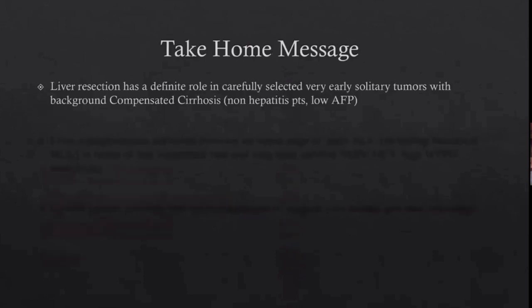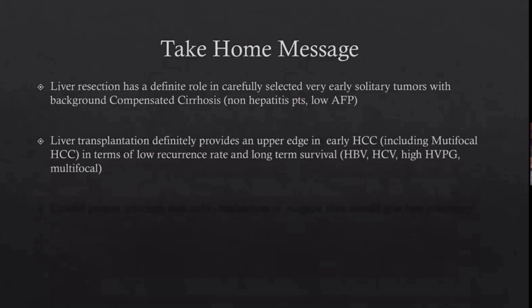So a take-home message, what I could derive from that, since we already said it is never black and white that transplant yes, liver resection no, I will not be saying that. But liver resection has a definite role in carefully selected patients. So don't label that this is child A, so just go for resection. So very early solid tumors with background compensated disease, when there is no hepatitis going on, and the AFP levels are very low, these can be carefully selected and given an option of transplant as well. And you can leave that decision to the patients.